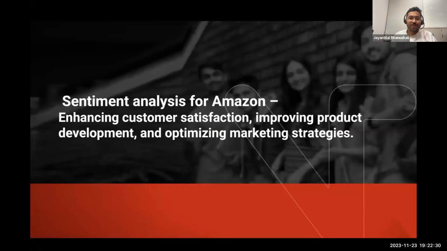Having set the context about why data science is very important, if you have the right passion and are really interested, don't look at the money part. The money part is definitely there, but come with passion, I would say. So let's move on to the main meat of the session, which is sentiment analysis.